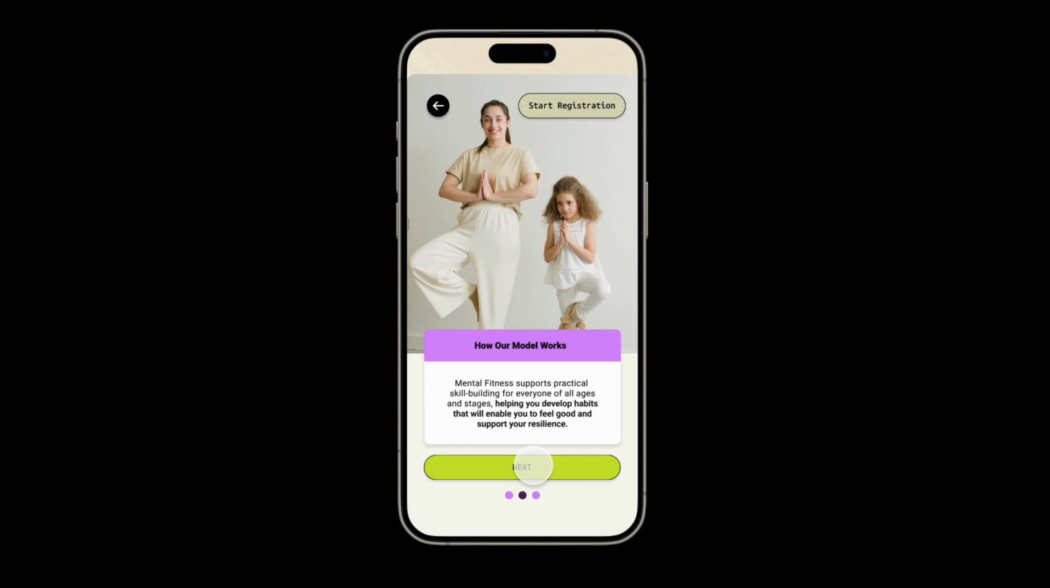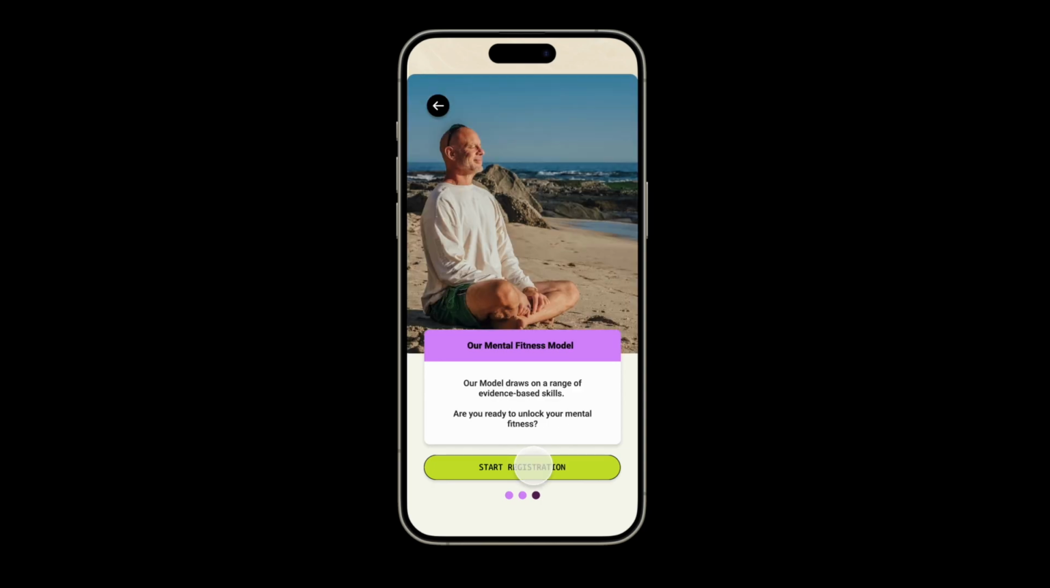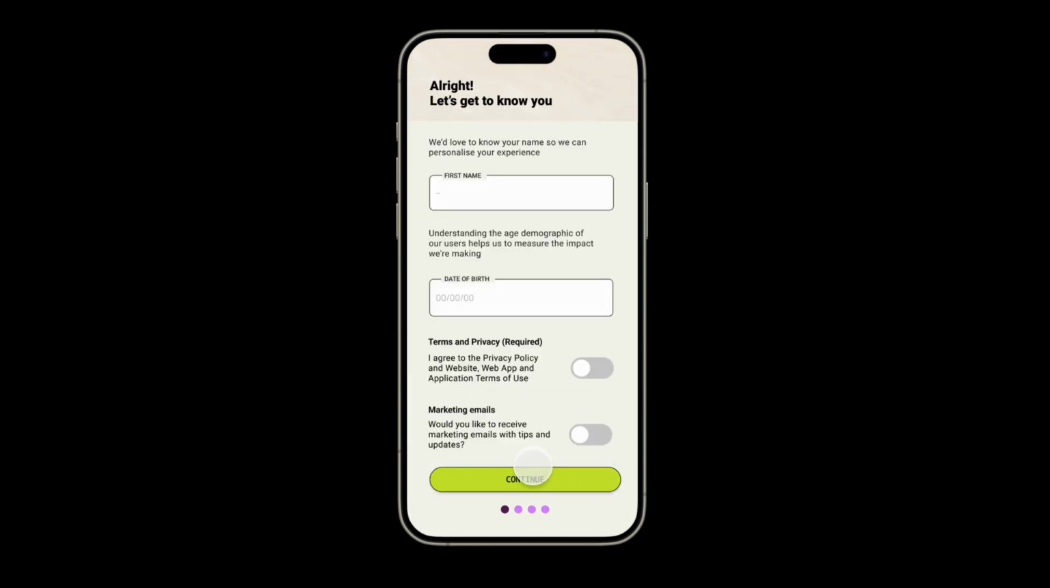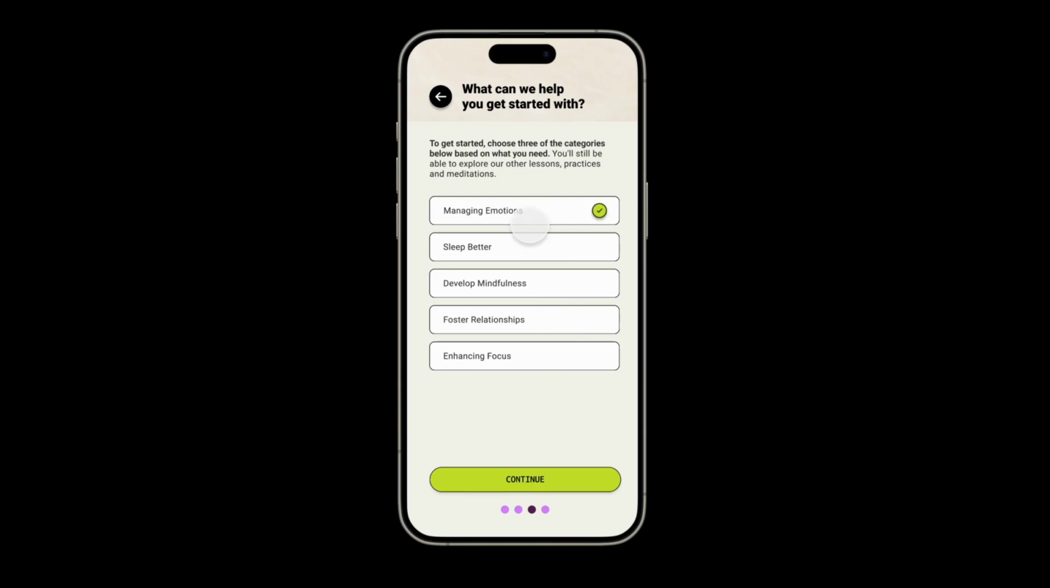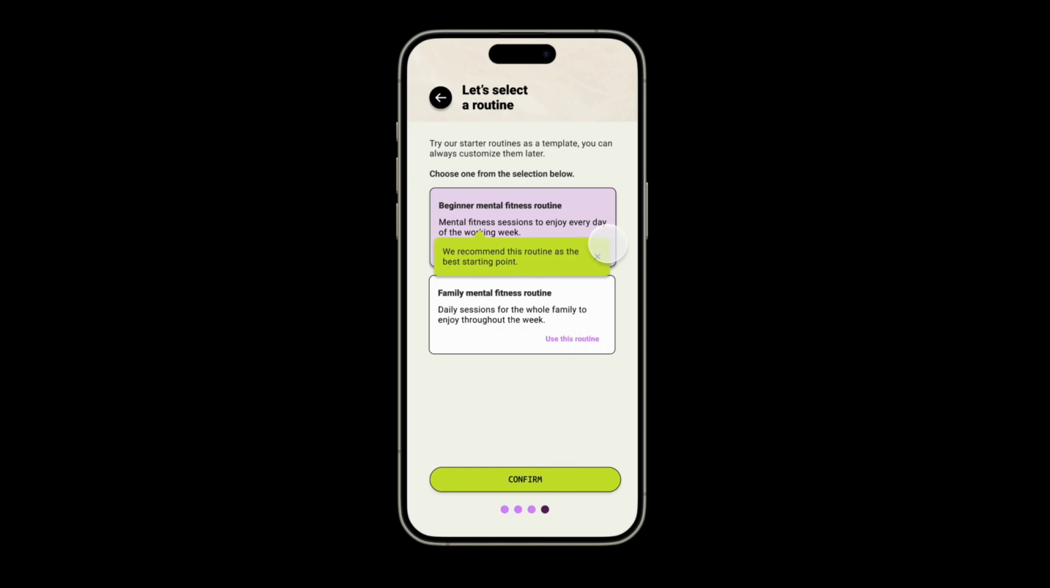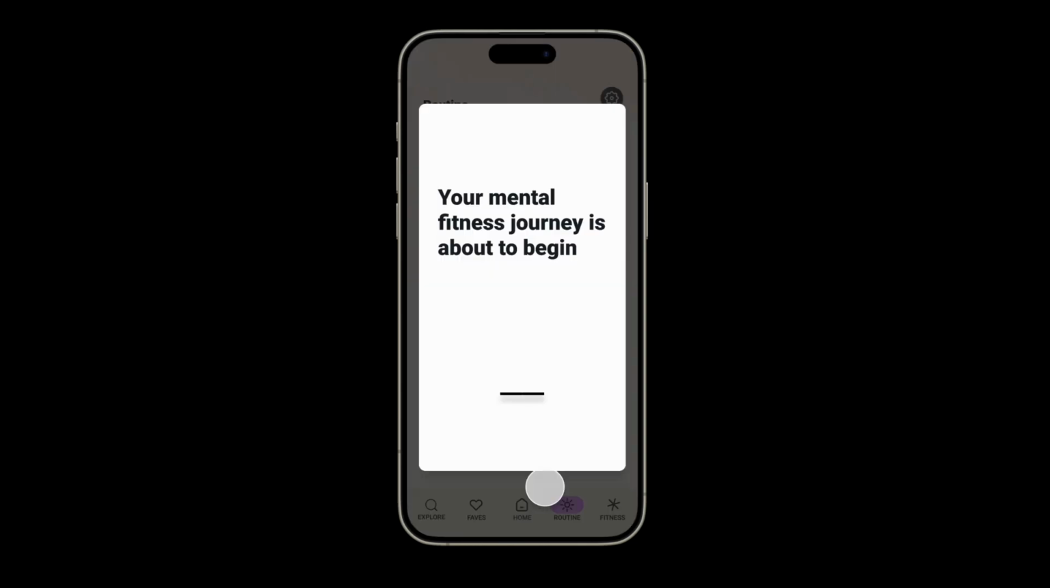short slides that will have information about the Smiling Mind community and the fitness model, and then they will be redirected to the registration as they normally would. They input their information, mark that they're here to support themselves as single individuals, and set their goals. From there, the app will intuitively know that the beginner mental fitness routine is the best option for them, which is pointed out by some tooltips.